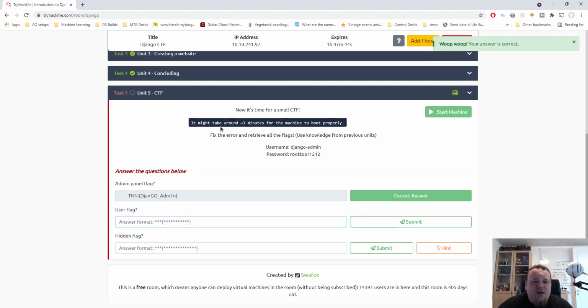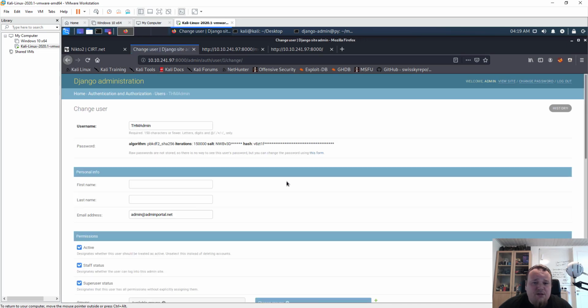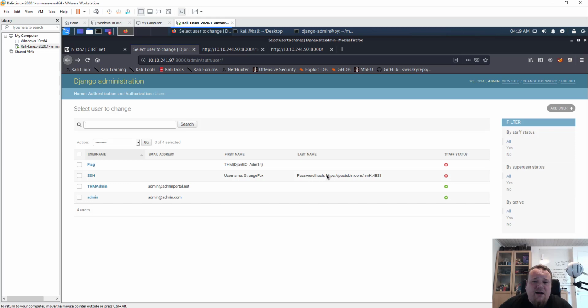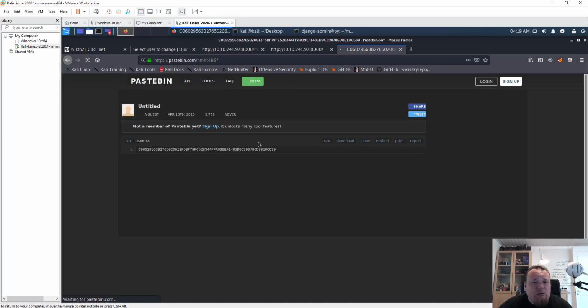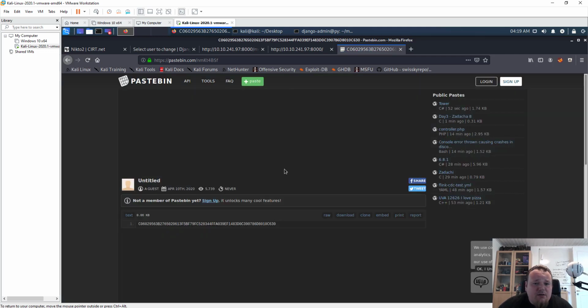A user flag can be many different things. We don't really know what it is. So what I'm going to do is go back a bit, because there's also something I would like to investigate. It told me about the password hash there. So I'm going to go in, and there's a password hash, and let's see.